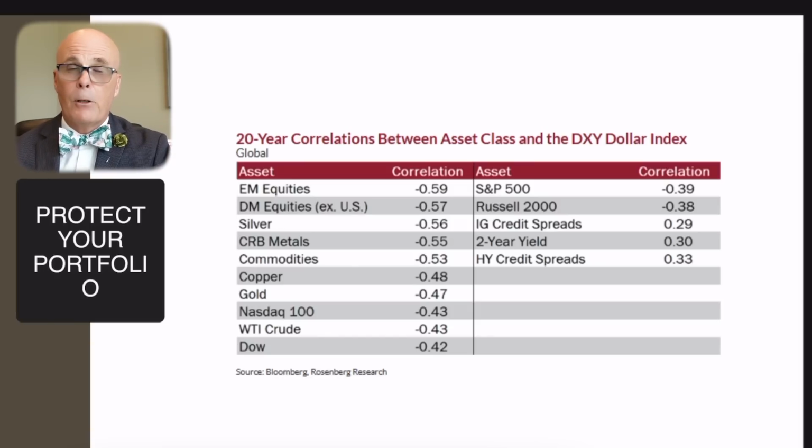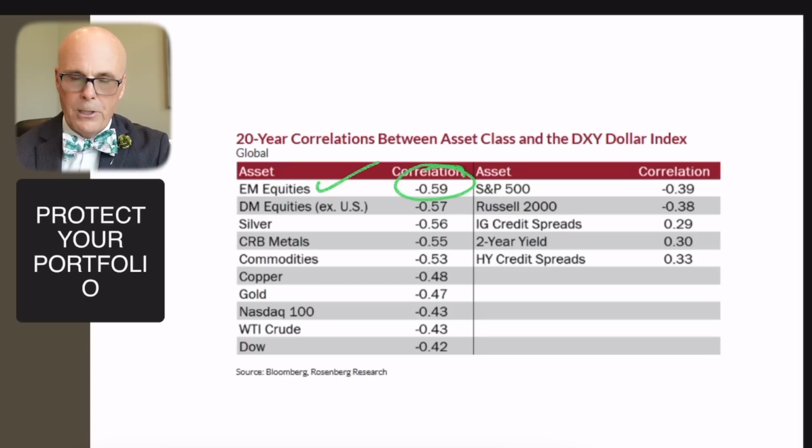A perfect negative correlation is the market goes up 1%, this thing goes down 1%, precisely the opposite direction. So when we see a number like this, emerging markets equities, with a negative correlation of 0.59, it means that if the market goes up, it can go down about half, and vice versa. It's not an absolute relationship, it's a longer term relationship.